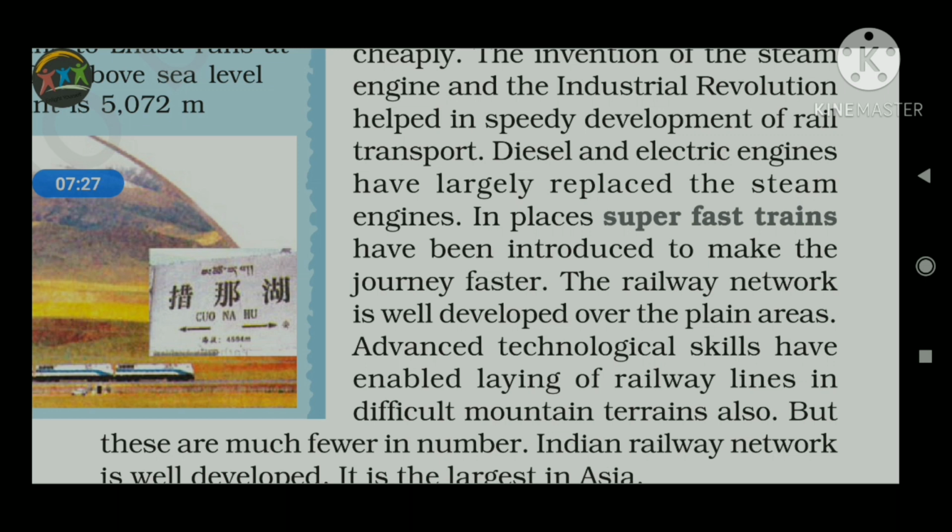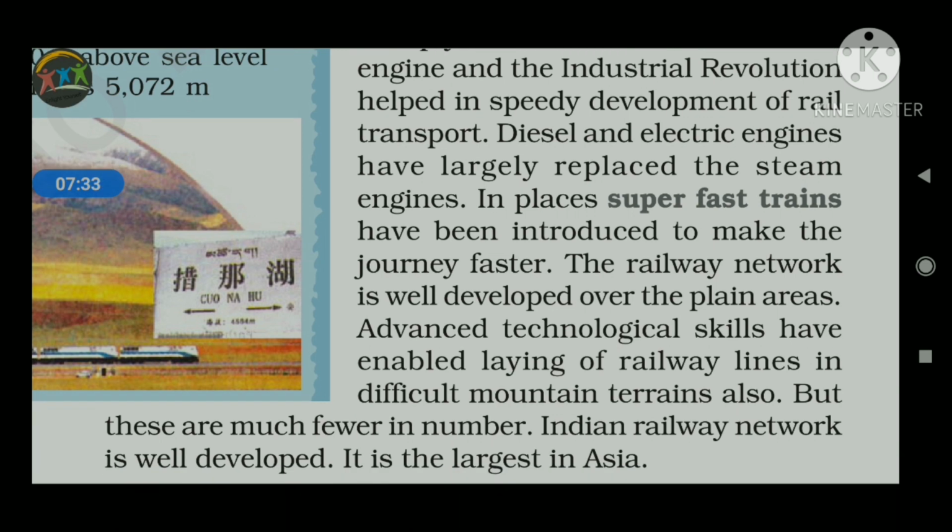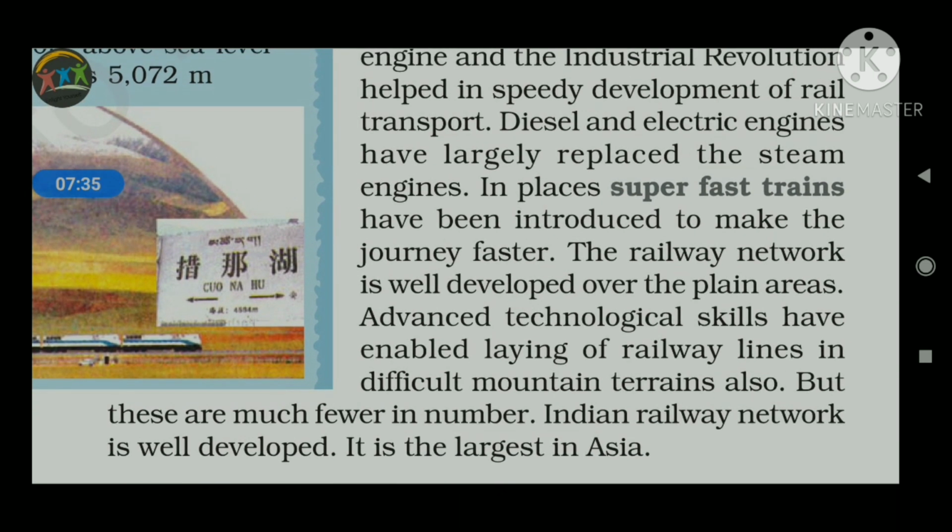So we can see that the dense network of railway service is available mainly in the plain areas. In the mountainous region, in the desert region, it is very difficult to construct the railway system. But there are also lots of examples where we have overcome such kinds of natural problems.